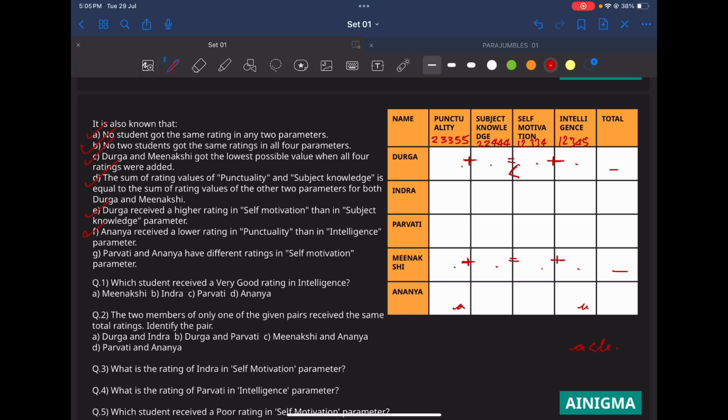Parvati and Ananya have different ratings in self-motivation parameter. So Parvati and Ananya have different ratings in the self-motivation parameter. These values are too different. Okay, so we have exhausted all our efforts. So let's look at the lowest possible candidate that we can make. So what can we make as the lowest value here?